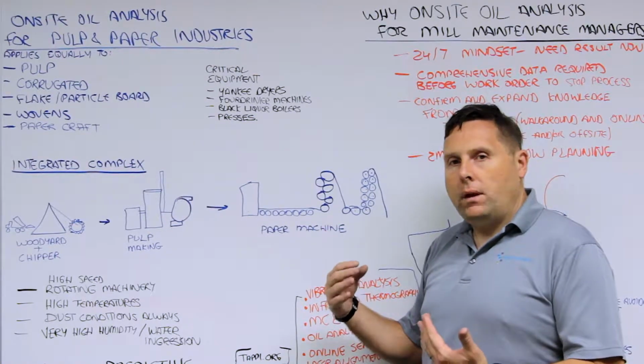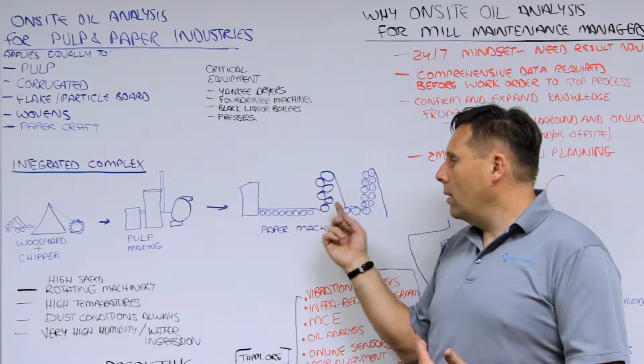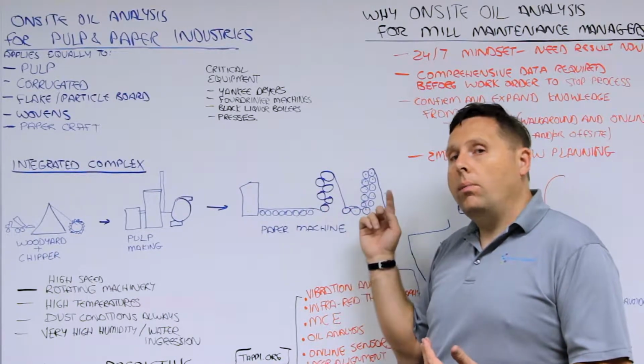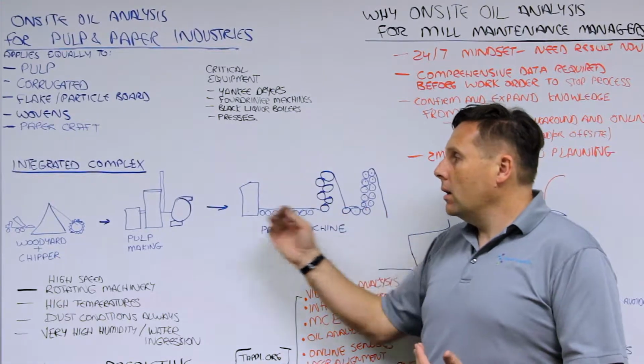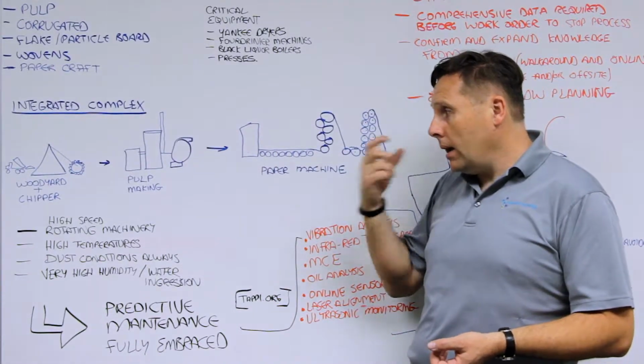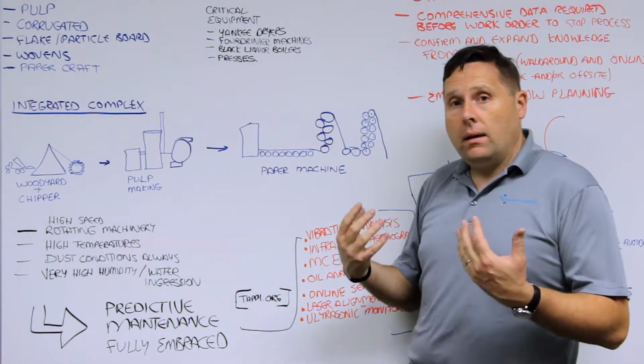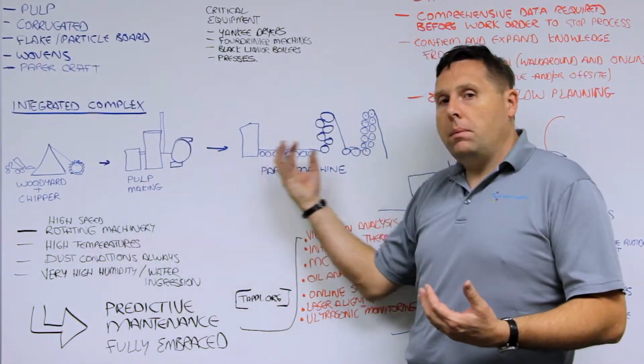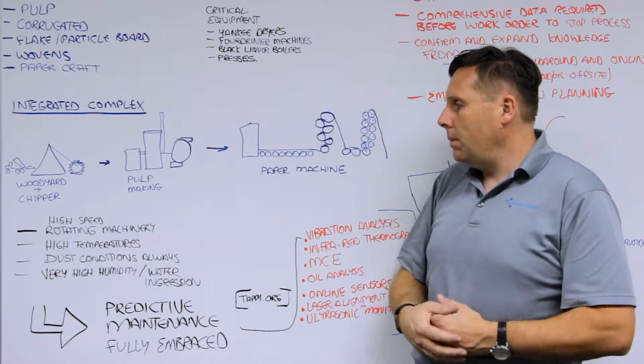And depending on the finish of the paper that you're looking for, there can be any number of calendar rolls or super calendar rolls on the back end. So there's an enormous process. It runs 24/7. High-speed rotating machinery is a common feature here. Everything has to be running all at one end to be able to get the paper out at the back end.